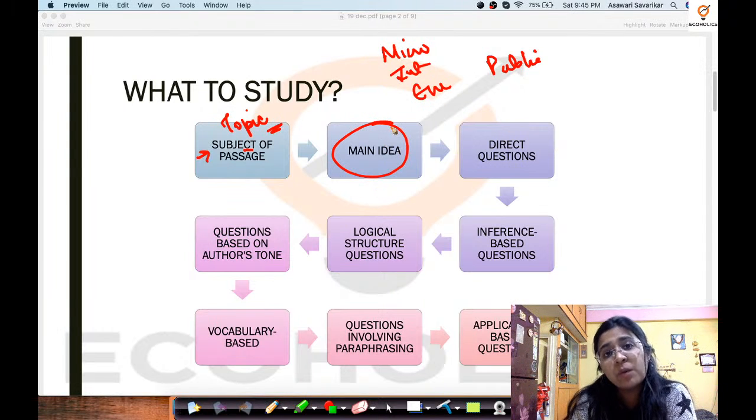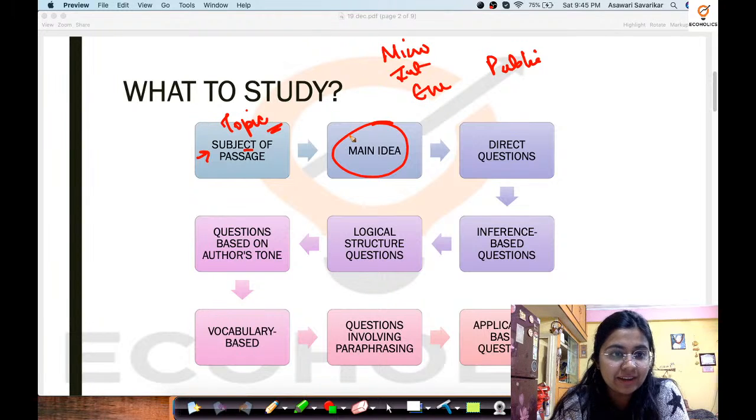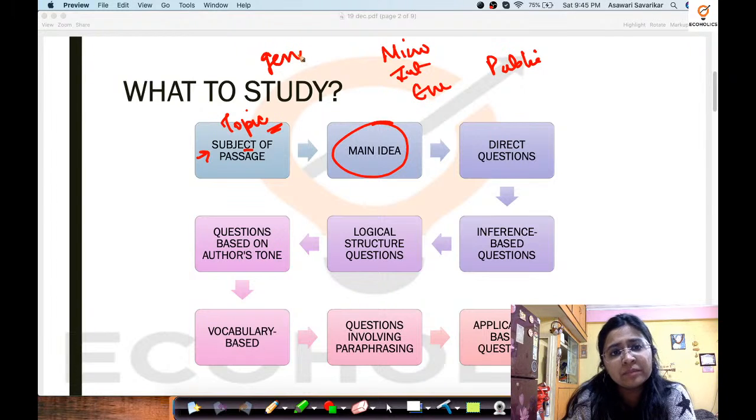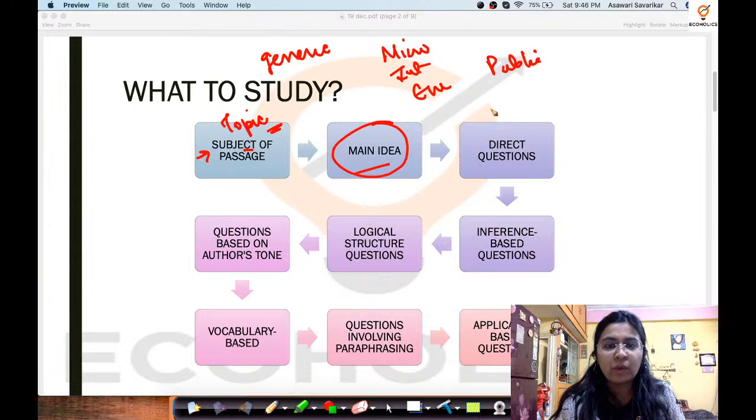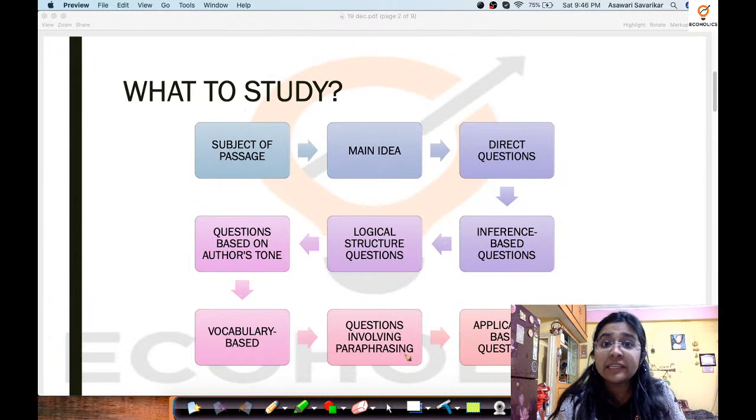Then the next one is, what is the main idea of that passage? Is the passage very generic? Currently, in the past 2 examinations that we have observed, the main idea was pretty simple. It was normally a very informative, small abstract of a certain article. However, the pattern can change. They have recently incorporated articles or small abstracts. They can always introduce modifications in those abstracts also to make it difficult for you all.